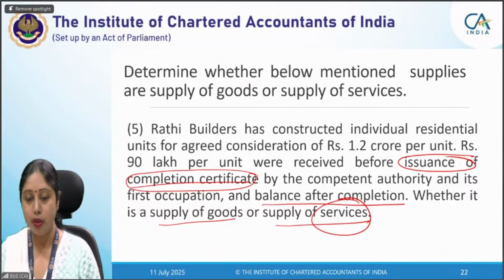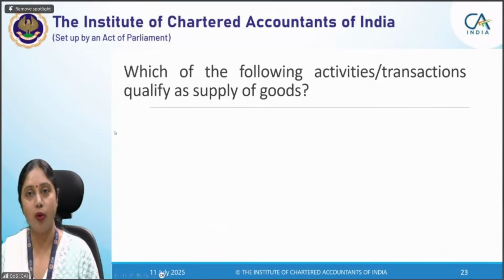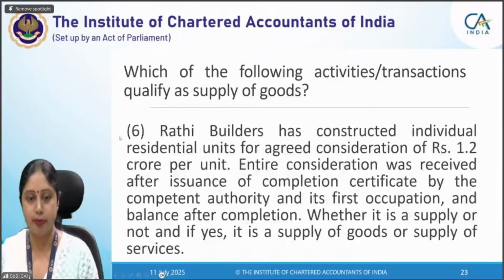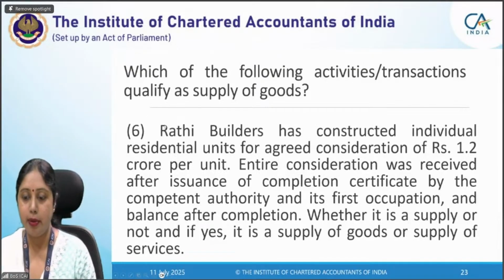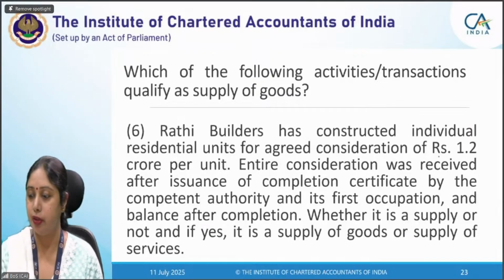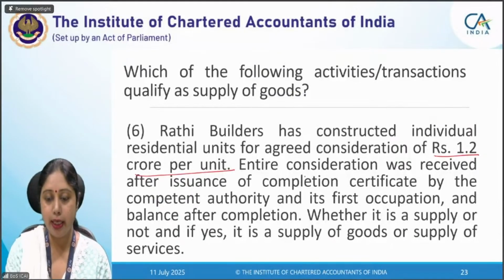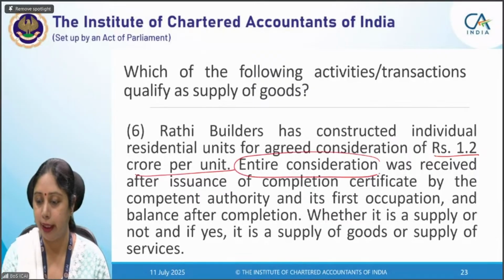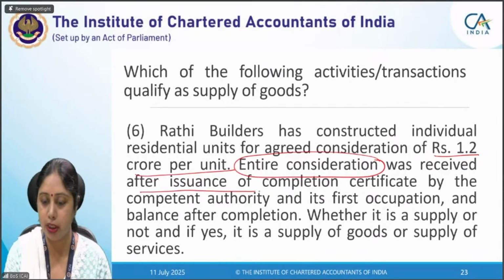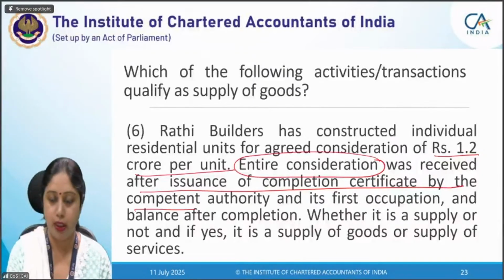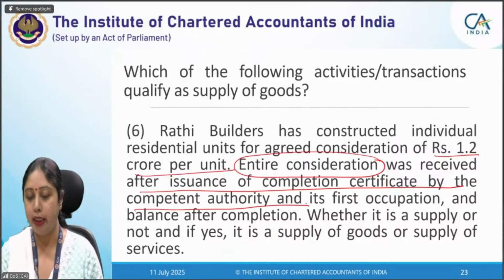Now let us come to the next question. The next question also has a similar kind of point. Rathi Builders has constructed individual residential units for the agreed consideration of 1.2 crores per unit. Now, this is an important point: the entire consideration was received after the issuance of the completion certificate by the competent authority and its first occupation.